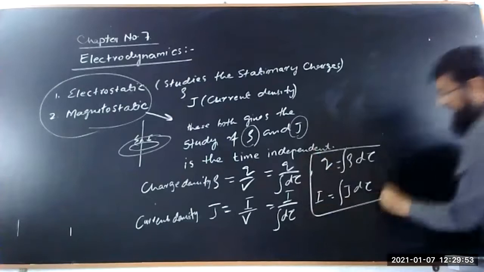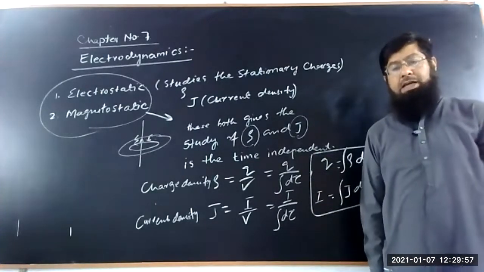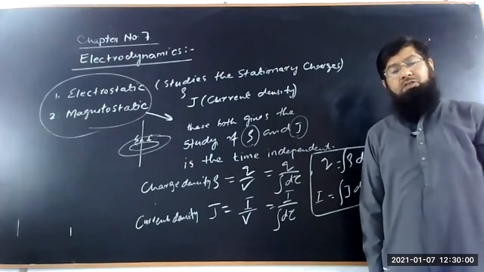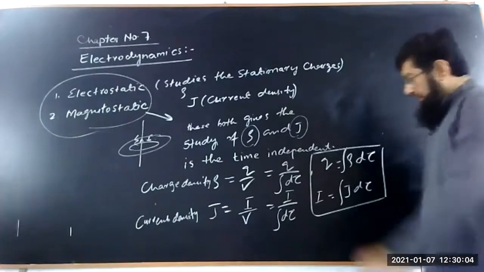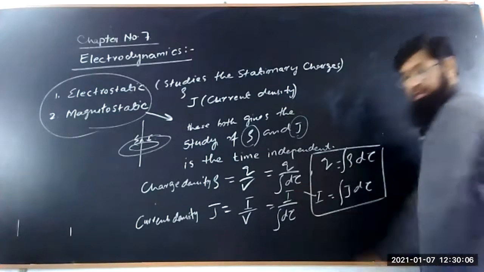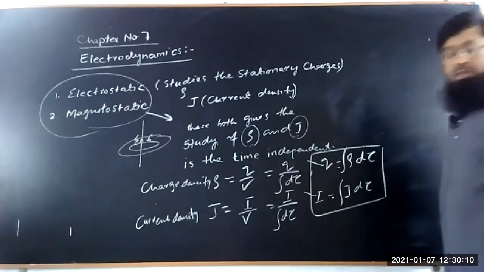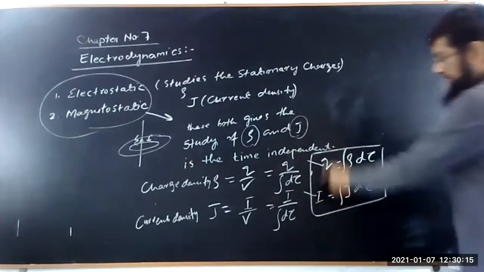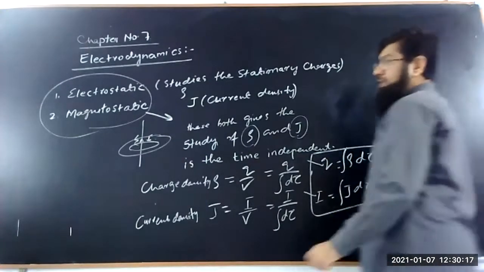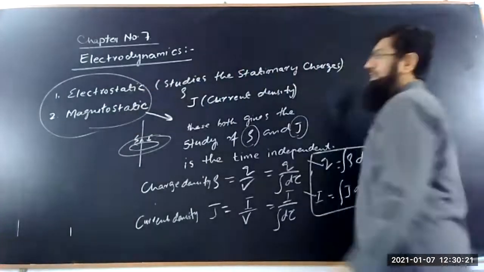This is the behavior in which both quantities are time independent, not a function of time. This gives rise to magnetostatic current, meaning uniform current, and electrostatic charge, meaning charges at rest. These both give the physics we call electrostatics and magnetostatics.